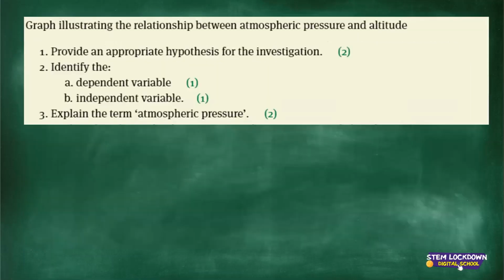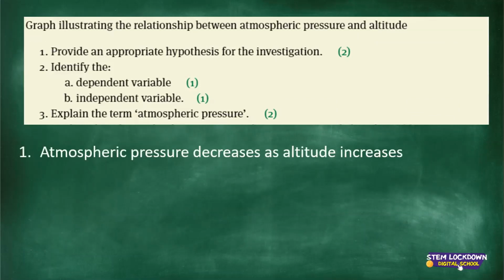Now, answering this question here. Graph illustrating the relationship between atmospheric pressure and altitude. So that's the graph I showed you. Provide an appropriate hypothesis for the investigation. So we need to provide a hypothesis. Because we are comparing atmospheric pressure and altitude, and remember I noted that when atmospheric pressure is high, altitude is low, but when altitude increases, then the pressure decreases.